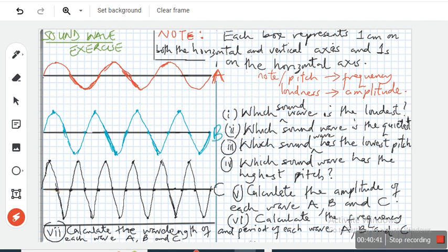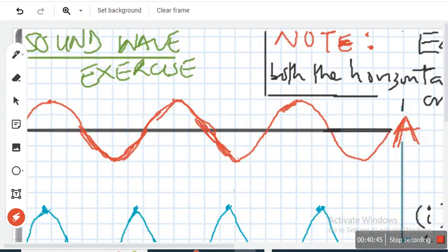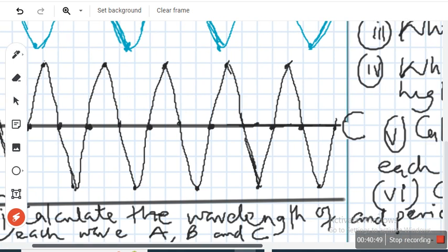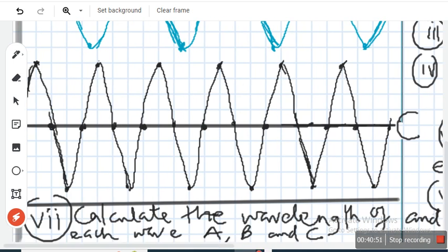Amplitude of C is... Let me zoom it in so that you can see C better. So 1 box, 2 boxes, 3 boxes, 4 boxes. 0.04 meters, which of course is 4 centimeters because each box represents a centimeter, isn't it?